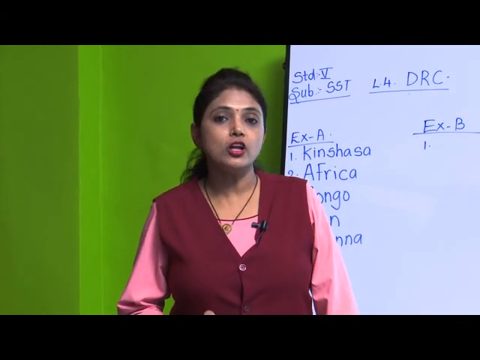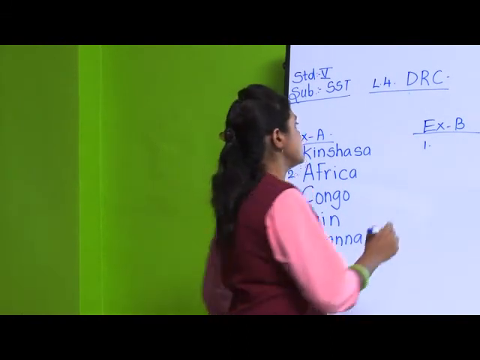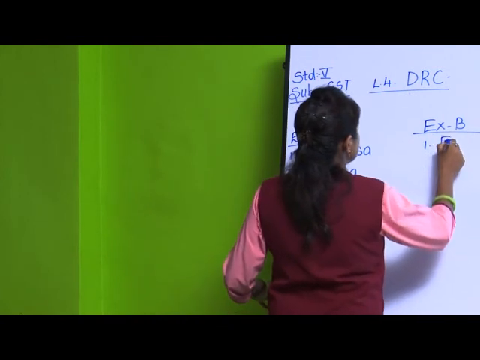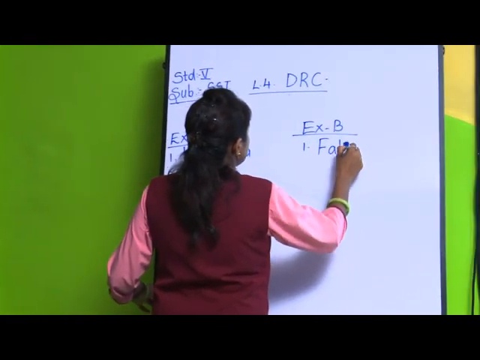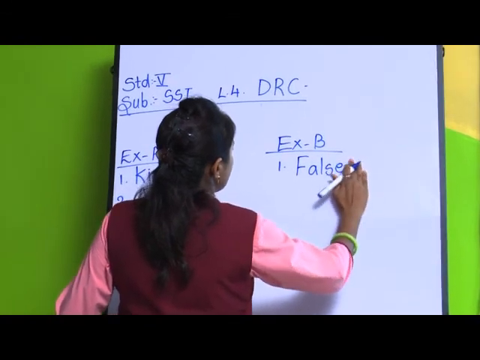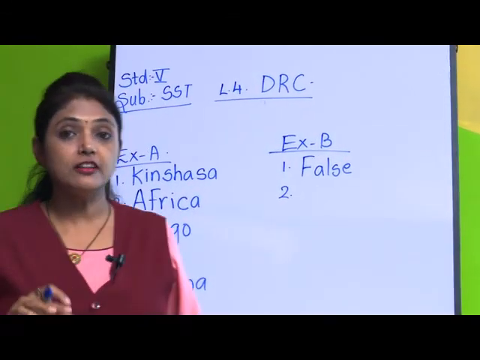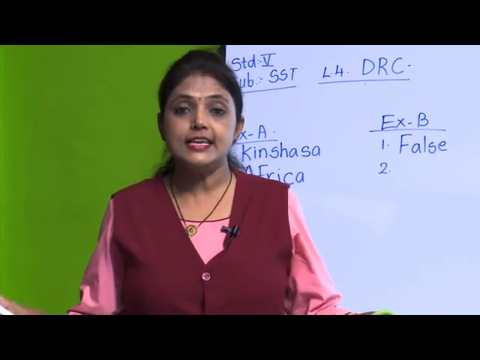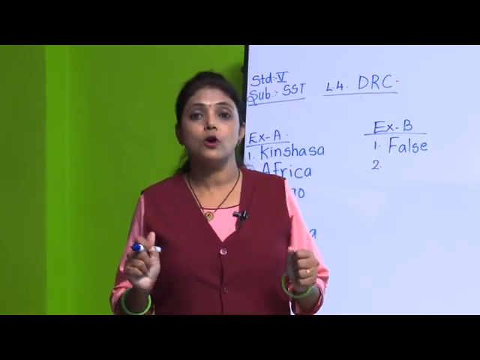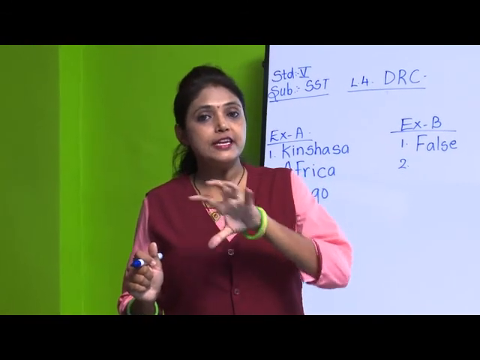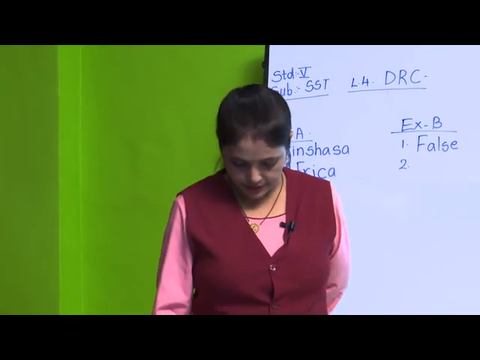Is it true or false? Yes, it is false. Because nowadays, as I told, pygmies are only in the rainforest. Earlier they were everywhere. Yes, they occupied the whole area also. But now they are limited only to the rainforest.